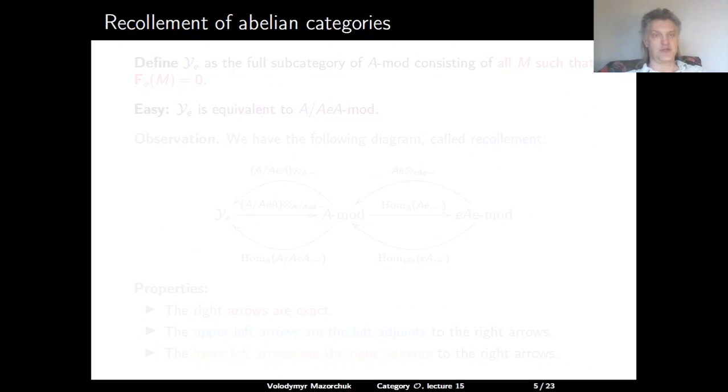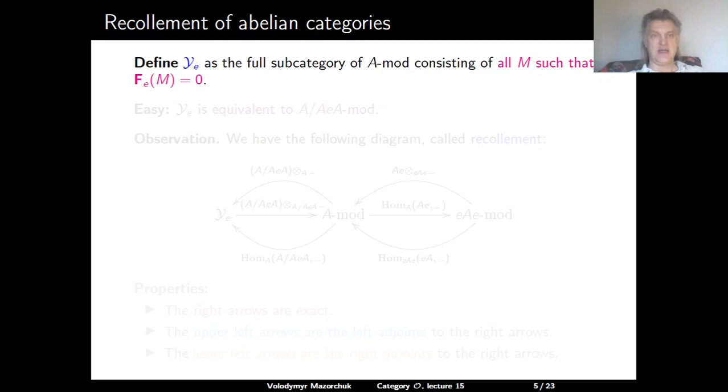Let us now talk about recollement of abelian categories. Denote by Y_e the full subcategory of A-mod, which consists of all modules which are killed by the exact functor F_e. It is very easy to see directly from the definition that Y_e is equivalent to the category of modules over the quotient algebra A divided by AeA. So modules in Y_e should be killed by the idempotent e. So they should be actually modules over this quotient algebra.